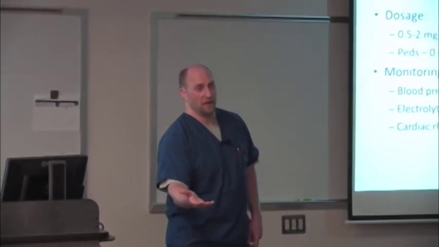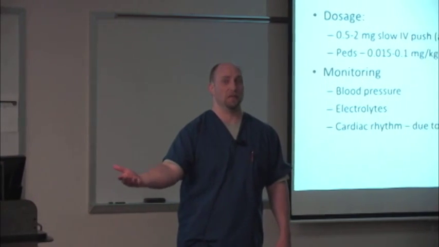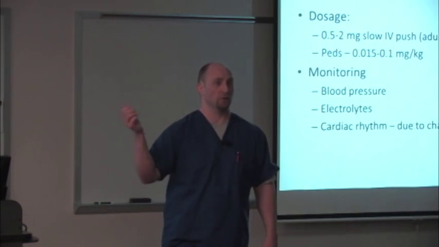The usual dose is 0.5 to 2 milligrams IV. It all depends on what their home dose of diuretics is. The good thing about Bumex is that the bioavailability is pretty much 100% if you're going to take an oral version of it. So let's say the patient was being compliant on Bumex, and their home dose of Bumex was 1 milligram every day in the morning. And they're complaining about increased swelling and shortness of breath. What dose do you want to give the patient in the rig while transporting them, either from the field to the hospital or from one hospital to another?